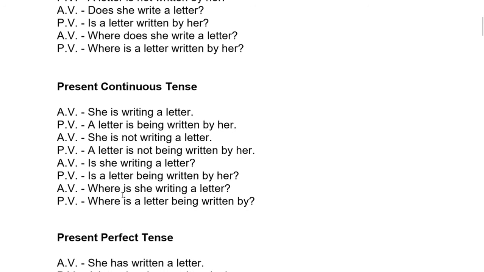Let us see an interrogative sentence. Where is she writing a letter? Where will come first of all. Where is a letter being written by her?